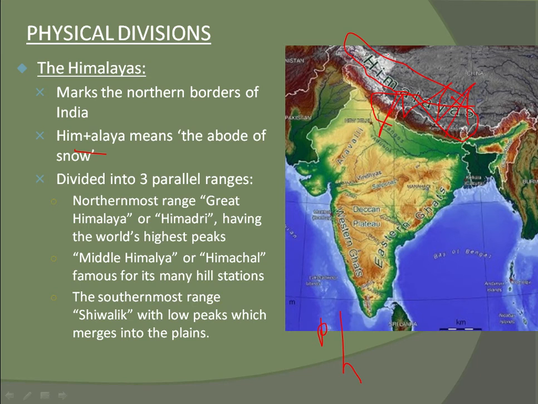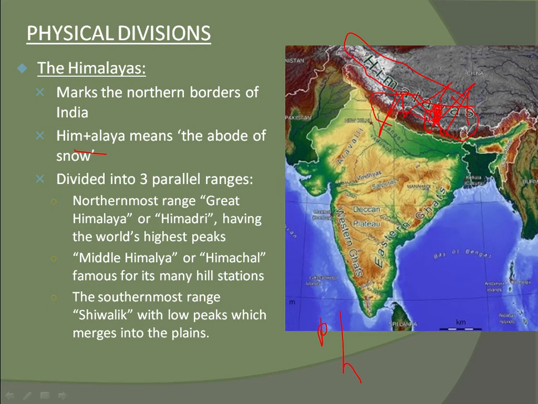The Himalayas are divided into three parallel ranges. The northernmost range is known as the Great Himalaya or Himadri, which has Mount Everest, the highest peak in the world. The Middle Himalaya or Himachal is famous for its hill stations.